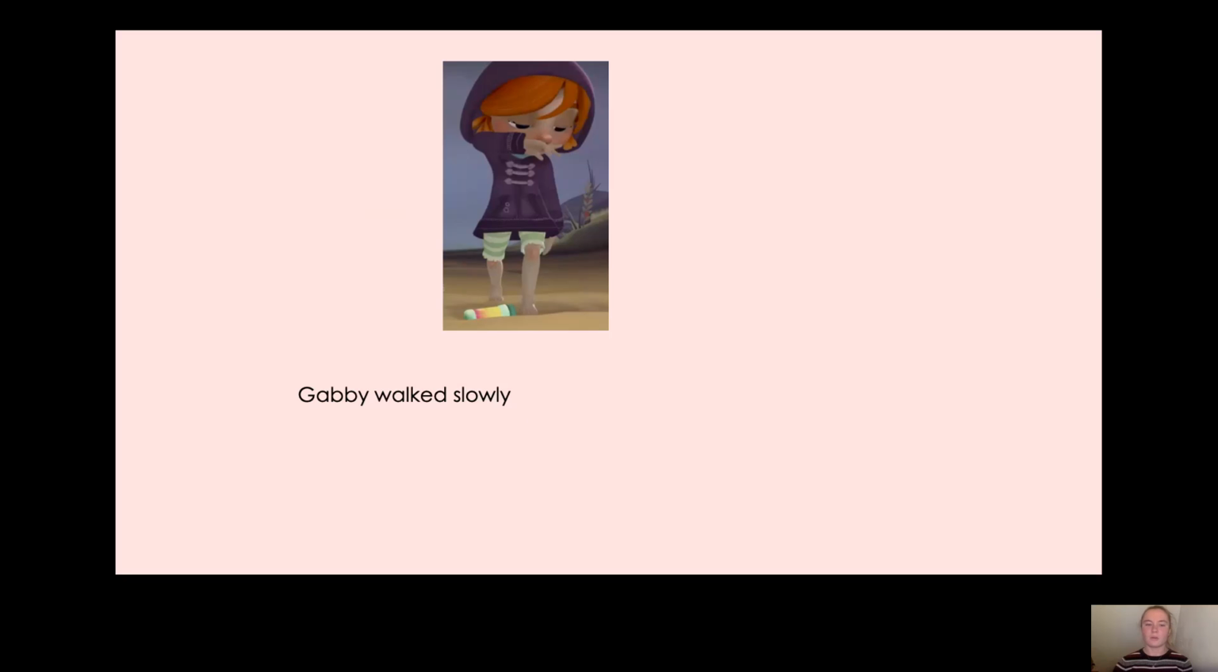So Gabby walks slowly. You could say along the beach. So our adverb of place would be along. You could say Gabby walks slowly on the beach. So on would be our adverb of place. And then finally, we've got Gabby walks slowly on the sand. So on, again, would be our adverb of place.